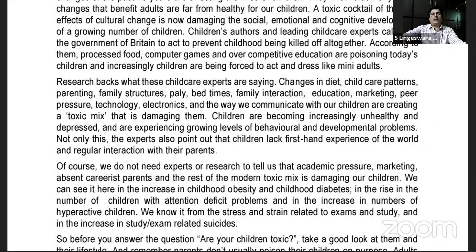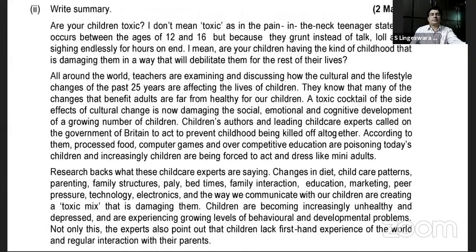What's the title you have highlighted for this? Have you highlighted the title or not yet? Title is number one priority. Toxic behavior. Toxic behavior in children, that is quite wonderful. So that means toxic behavior in children.